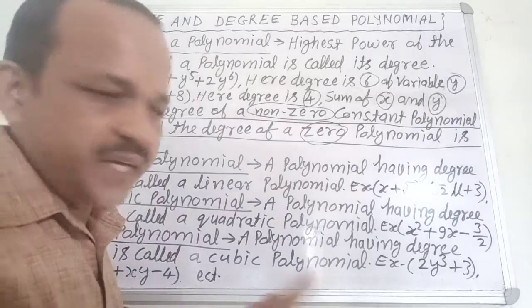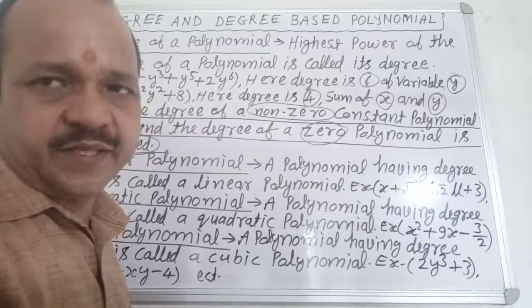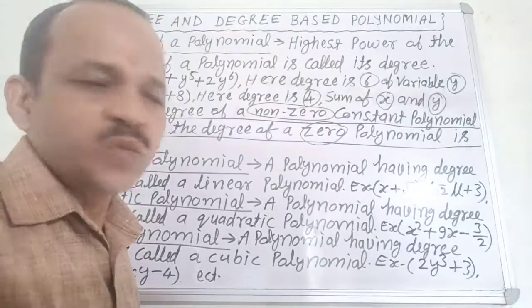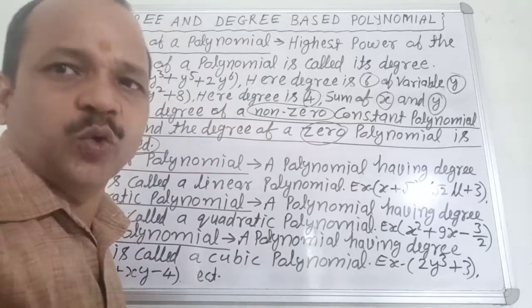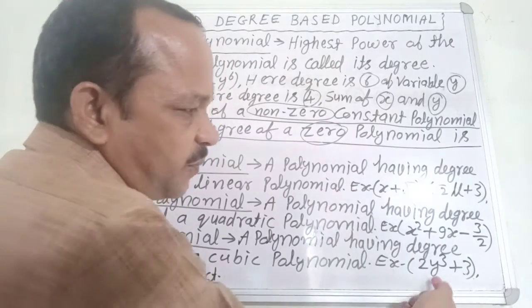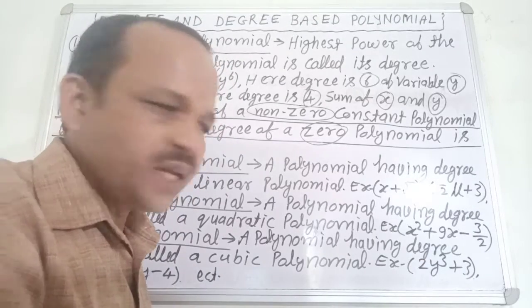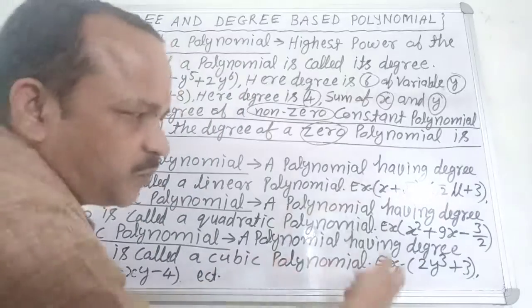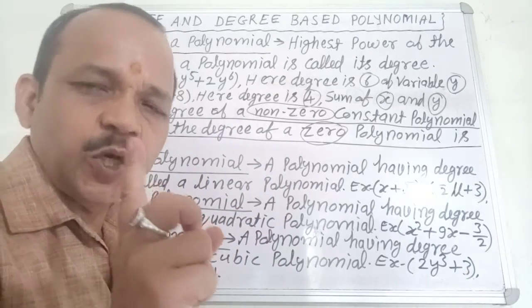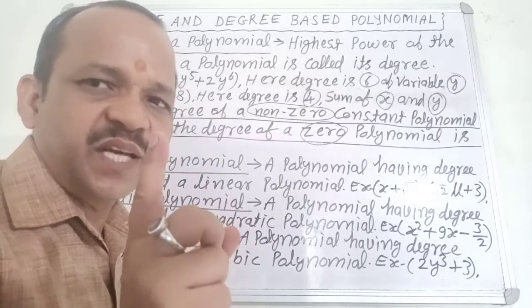Here 2 is the coefficient of y cube and the highest power of variable y is 3. Hence it is a cubic polynomial. Is cubic polynomial clear? No confusion about it?